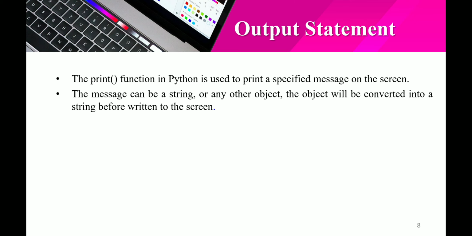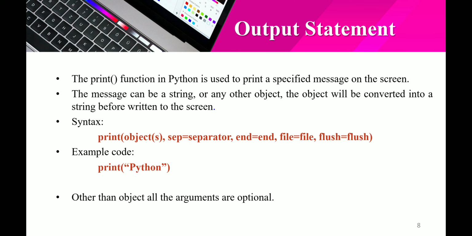The message can be a string or any other object. The object will be converted into a string before being written to the screen. The syntax of the output statement is print, within brackets, objects, separator and other parameters. Example: print within double quotes, Python. Other than objects, all arguments are optional. Use them if you want, otherwise omit all of them except the objects.